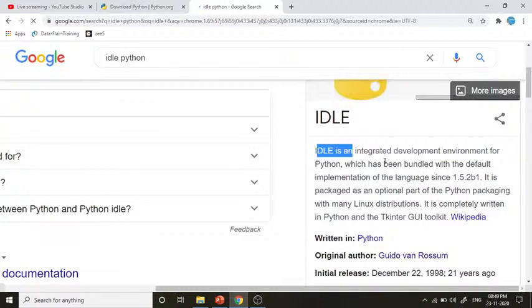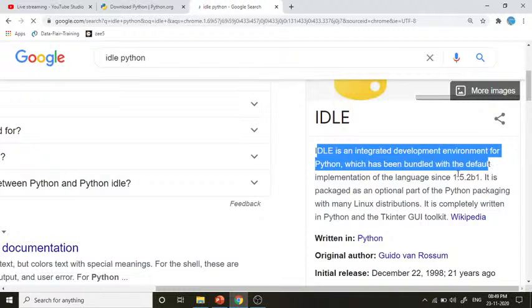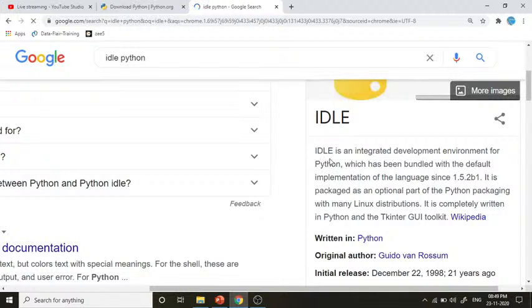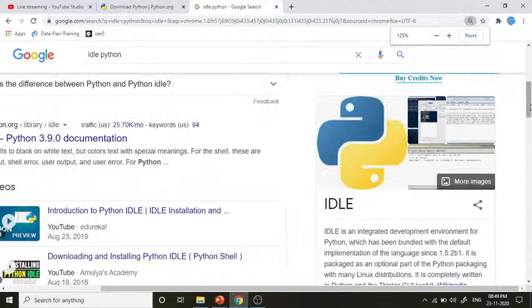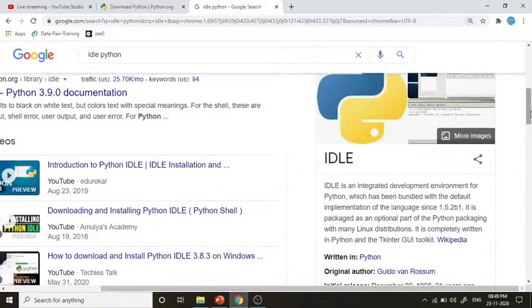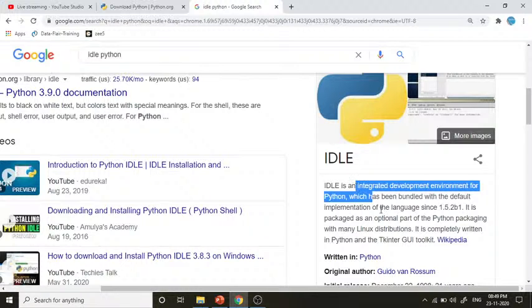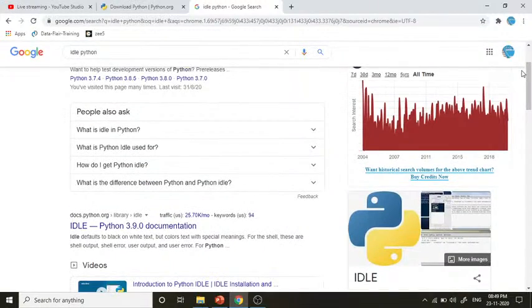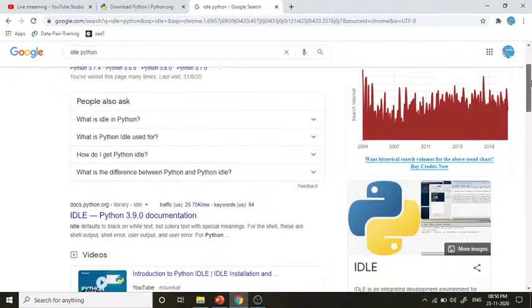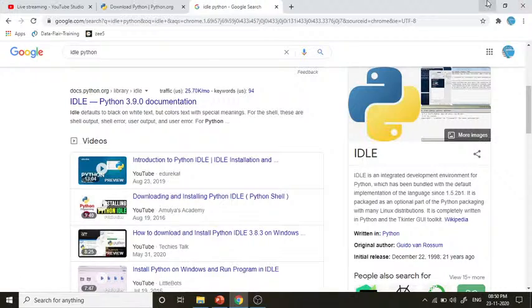IDLE is an integrated development environment for Python, which has been bundled with the default implementation of the language since 1.5.2b1. So Python comes bundled with IDLE, and IDLE is the default IDE. That means you do not have to install any IDE when you are working with Python. Now it's not that we will not be using any other IDE. Of course, we will be using PyCharm, Anaconda, Jupyter, multiple IDEs. But for now, I am starting with IDLE.